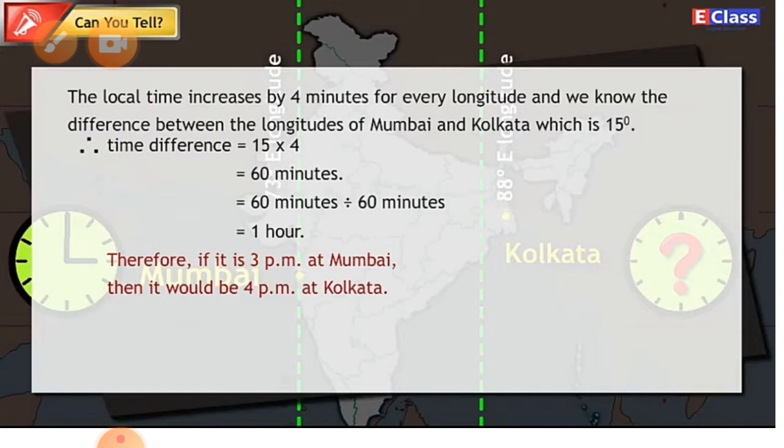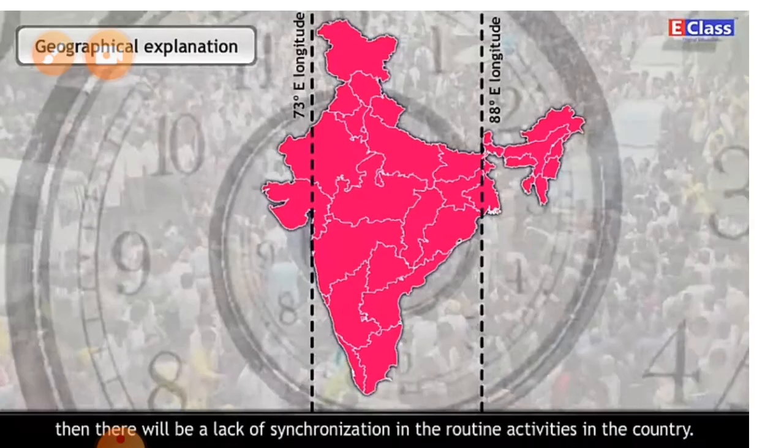If there are different local times within a country because of longitudinal differences, then there will be a lack of synchronization in the routine activities in the country. If each one follows their local time, discrepancies emerge in carrying out daily business in the country.